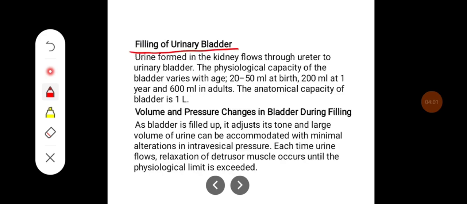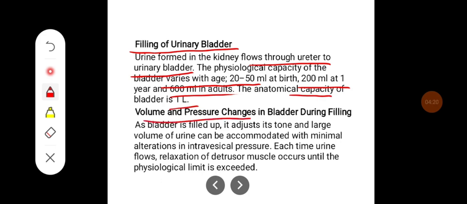Filling of the urinary bladder. Urine is formed in the kidneys and flows through the ureter to the urinary bladder. The physiological capacity of the bladder varies with age: 20 to 50 ml at birth, 200 ml at one year, and 600 ml in adults. The anatomical capacity of the bladder is around 1 liter.